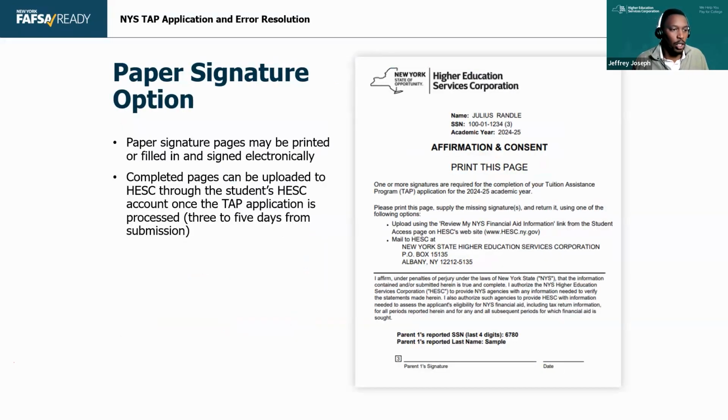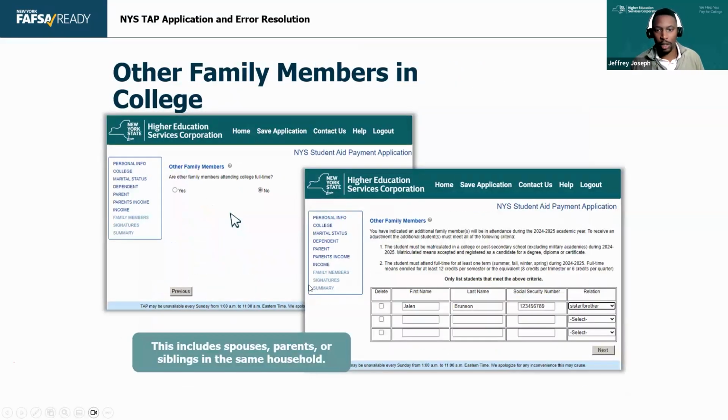One thing I've noticed in drop-in events and different things is that siblings in college do count for the TAP application, even if they're in college somewhere else. It's just, are they in college? To my knowledge, this includes spouses, parents, or siblings in the same household. Okay, anybody in the same household in college can be reported there.